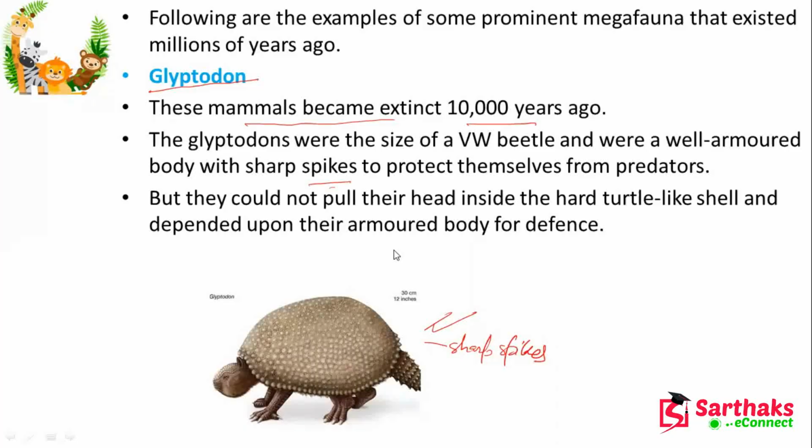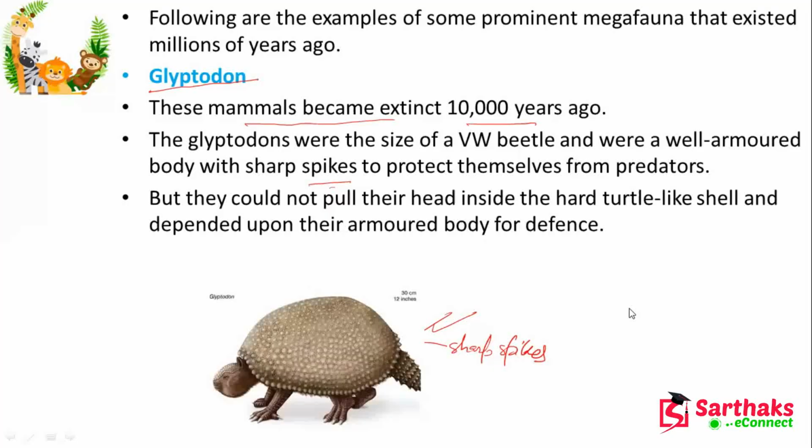You know that these mammals became extinct 10,000 years ago, and they were the size of a VW Beetle with a well-armored body and sharp spikes, as you can see here in this picture, to protect themselves from predators. But they could not pull their head inside the hard turtle-like shell, and depended upon their armored body for defense. So for defense they have the sharp spikes, keeping their body safe from predators.